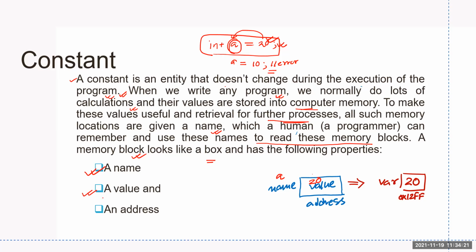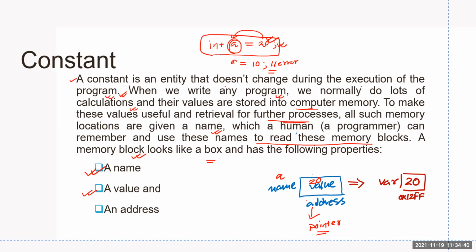You need to wait a little bit more in the playlist to get to know more about these addresses. I have highlighted these addresses in the concept of pointers, and you're also going to learn a little about addresses in the lecture on input and output.